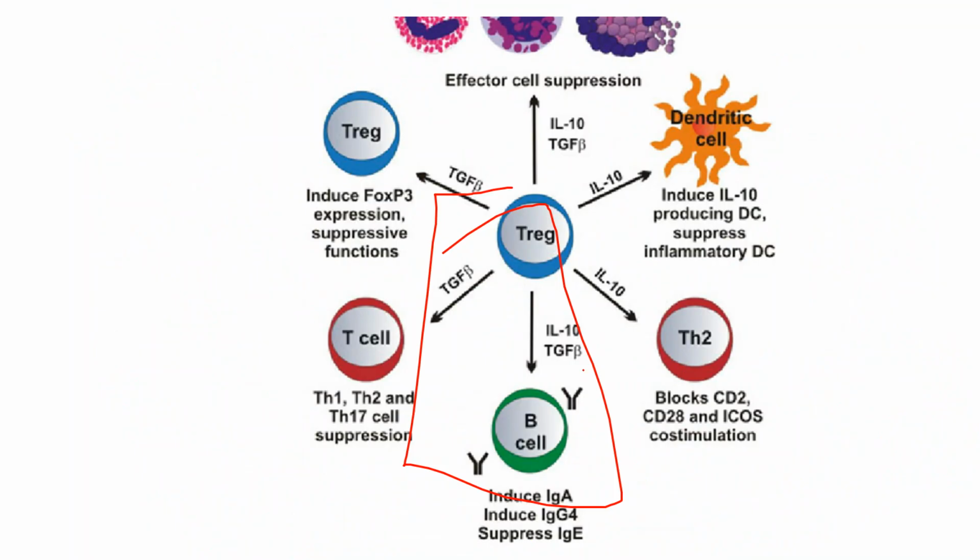Other than that, in different cells, there are other functions of this IL-10 and TGF beta. So how do they suppress? These are the different functions of IL-10 and TGF beta, right? If alone will be there, and if there will be the combination of IL-10 and TGF beta, if the combination of these factors is there, cell suppression will be there.